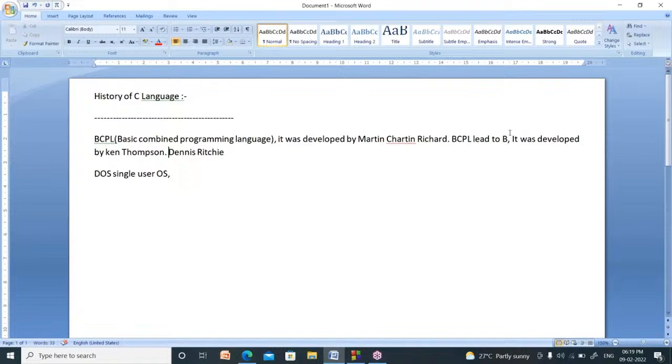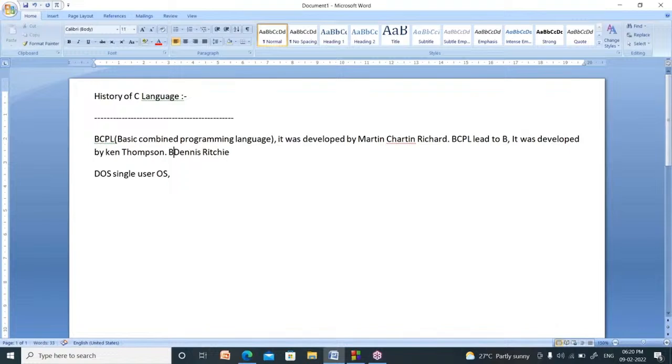What is the motto to develop B language? Their motto was to develop a multi-user operating system. They successfully developed it and named it Multix. Now we know popular operating systems like Unix and Linux, but the first multi-user operating system was Multix. After inventing B language, they invented the multi-user operating system.